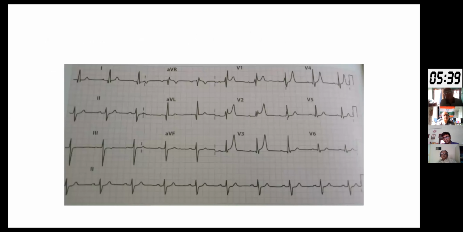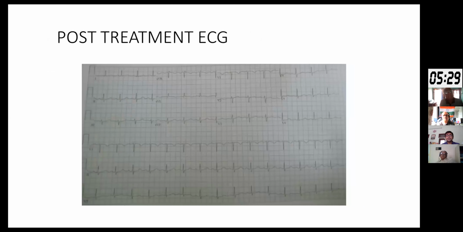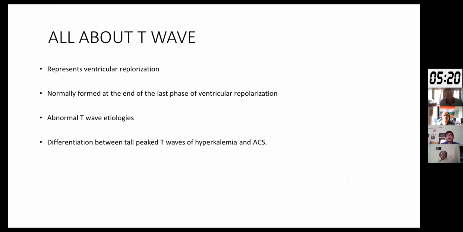So this is another ECG of a patient with hyperkalemia. As we can see, there are tall, tented, peaked T waves. This is an ECG which shows P waves absent with broad QRS complexes. This was an ECG which we repeated after treating that patient with various modalities for hyperkalemia, at the time of discharge.